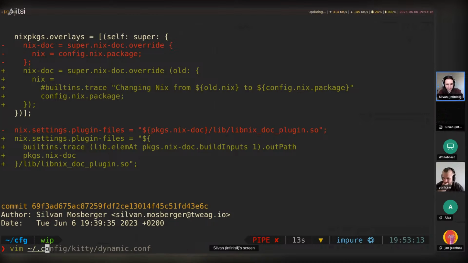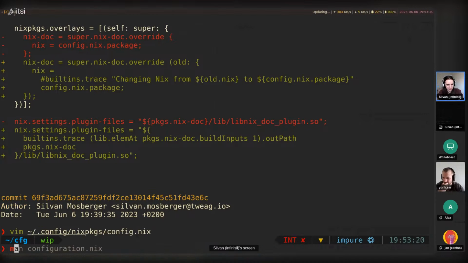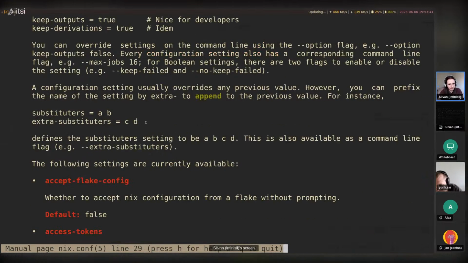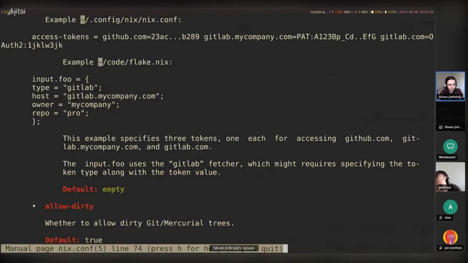So I guess let's try setting it in our local nix.conf. So if you look at man nix.conf, there are various locations where it's read from. I'm also curious if it even works when we set it locally just for the user, because it's somewhat impure. So nix.conf, where are the files?